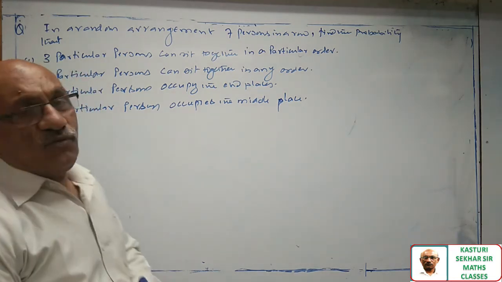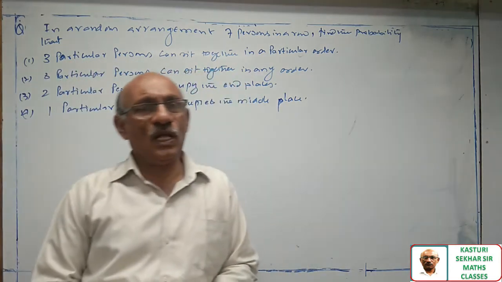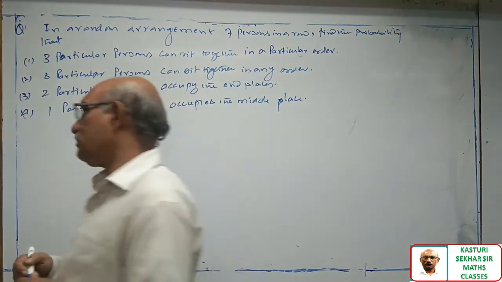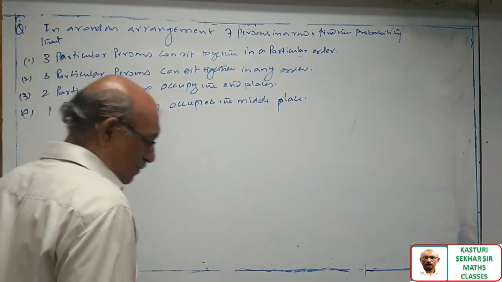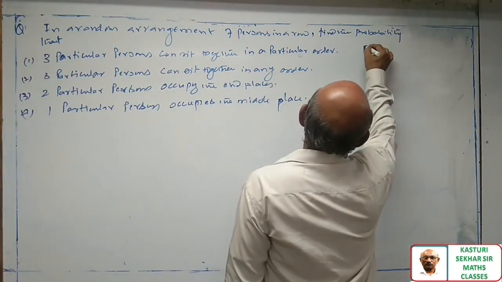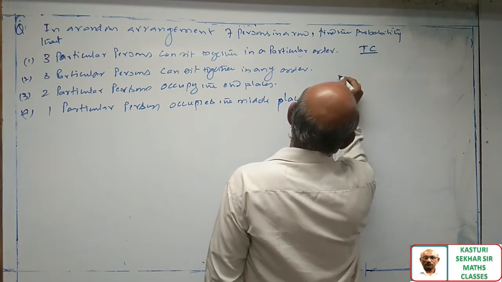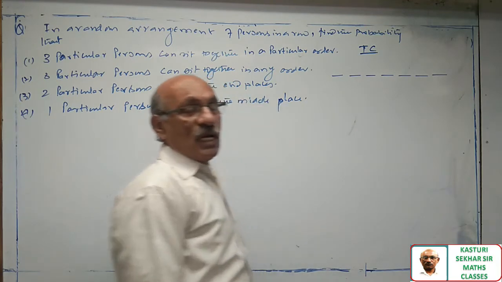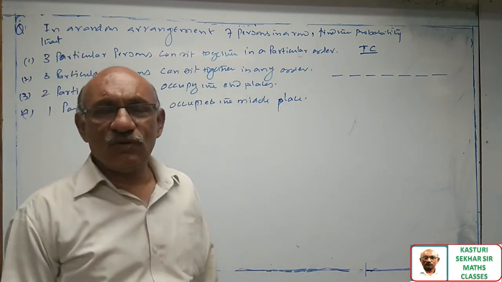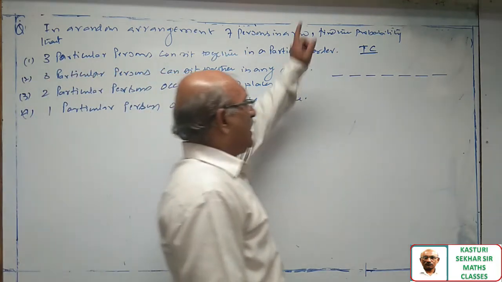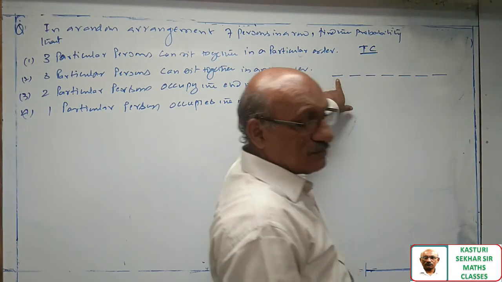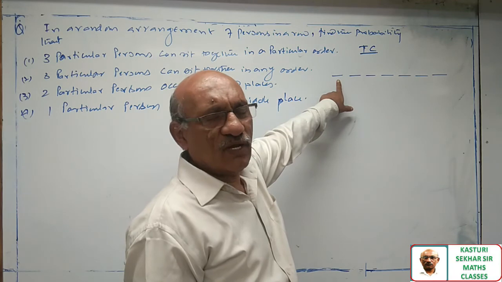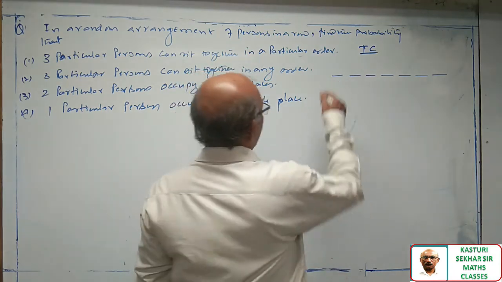So these are the four questions I have. So let me calculate first the total number of cases. Total number of cases means without any restriction. Seven persons are there. The first place can be occupied by any one of these 7 persons in 7 ways.